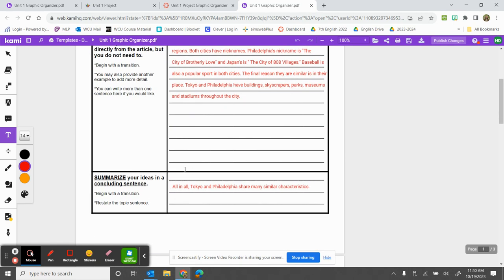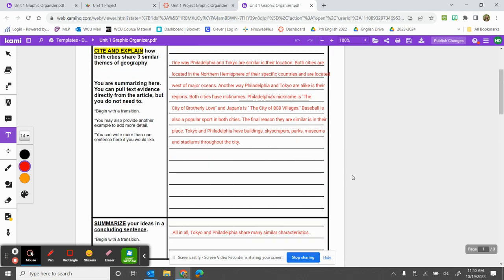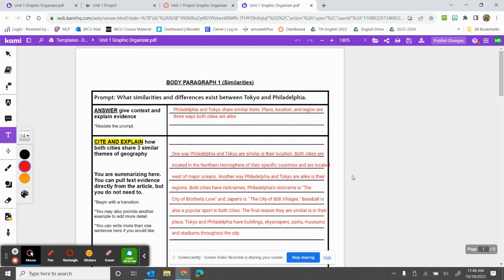Finally, my last sentence is to summarize. So again, I start with a transition and I restate my topic sentence in different words. All in all, Tokyo and Philadelphia share many similar characteristics. This is my first body paragraph. When you are finished with this section of the graphic organizer, you're going to go ahead and hit submit. Mine says publish changes, but you should have something up here that says submit. When you're done that, follow directions on the board on what to do next.